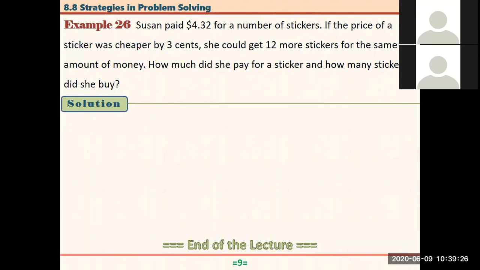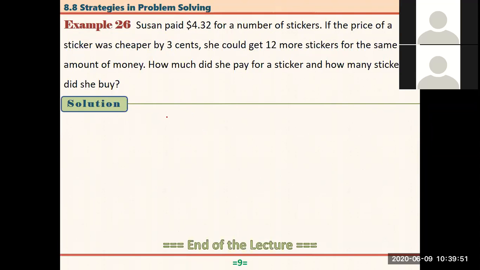So example 26, Susan paid $4.32 for a number of stickers. Maybe Susan is a small girl, maybe she goes to kindergarten or primary school. These are just small stickers, a kind of heart shape, moon shape, triangular shape, or some kind of funny or fancy shapes, right?